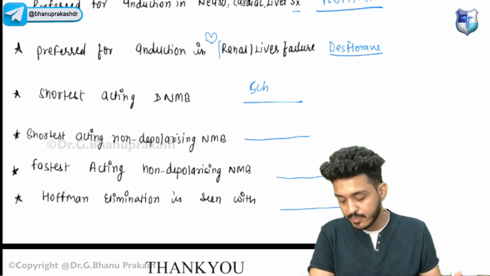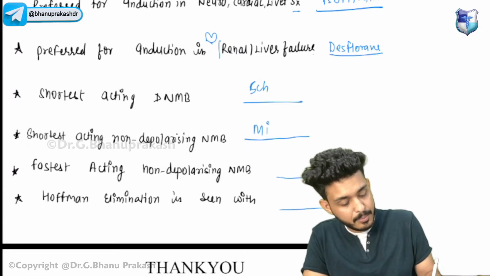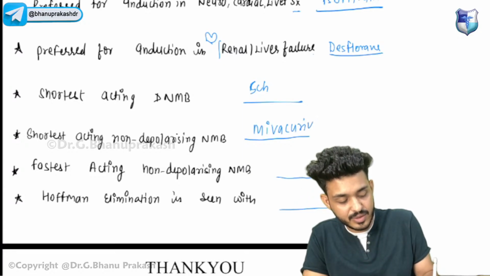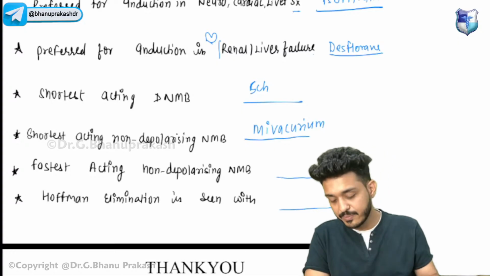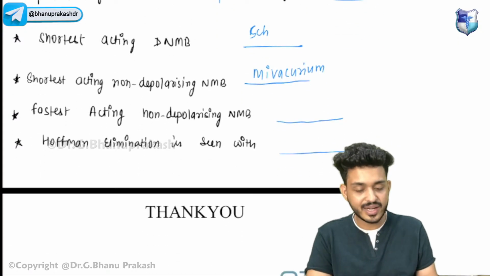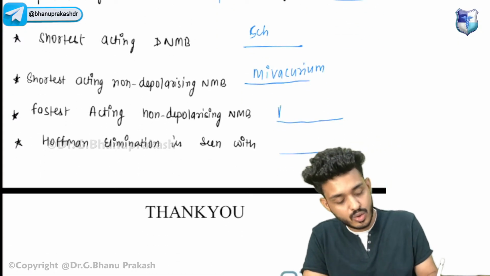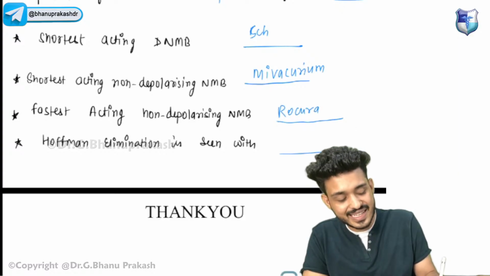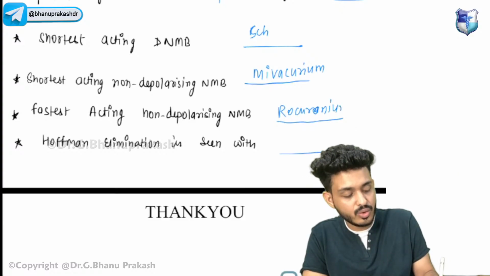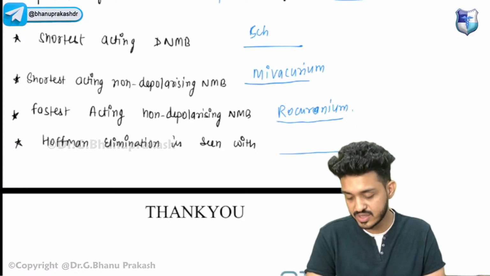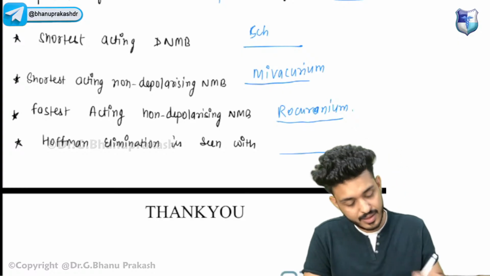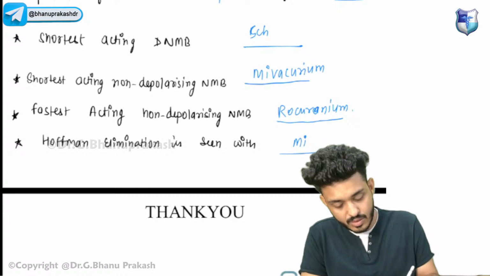Shortest acting non-depolarizing neuromuscular blocker. Very good. That is your mivacurium, guys. We have already discussed that. Okay. Fastest acting non-depolarizing would be rocuronium. Rocket, just like a rocket. That is your rocuronium.